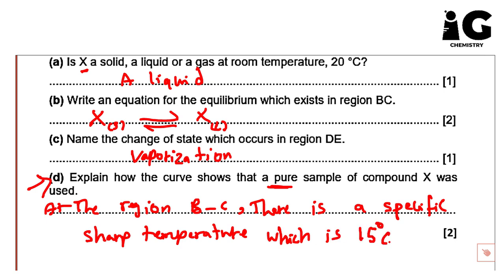So because it has a specific sharp temperature, X is a pure substance.